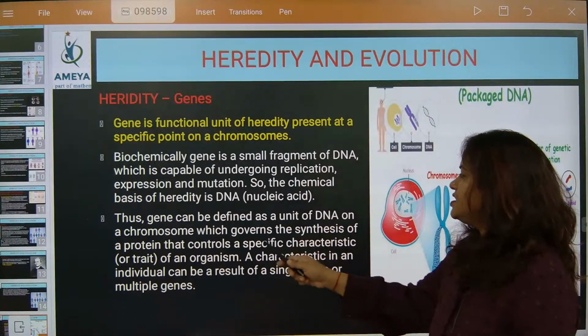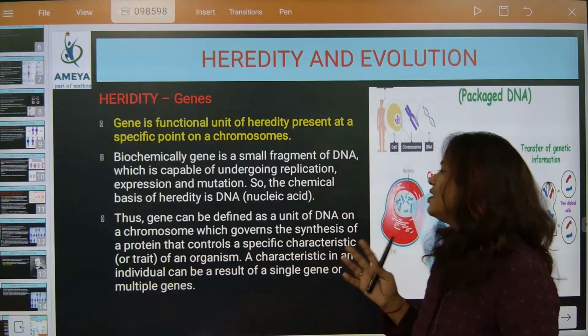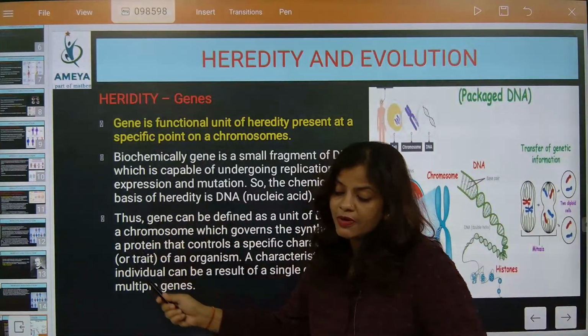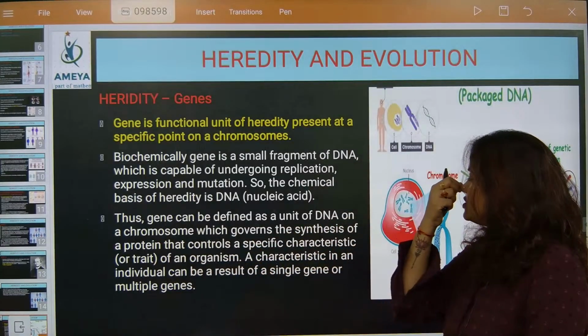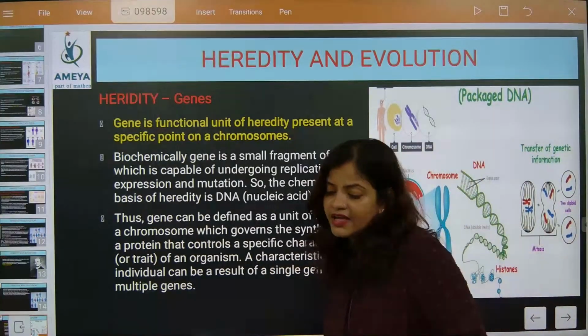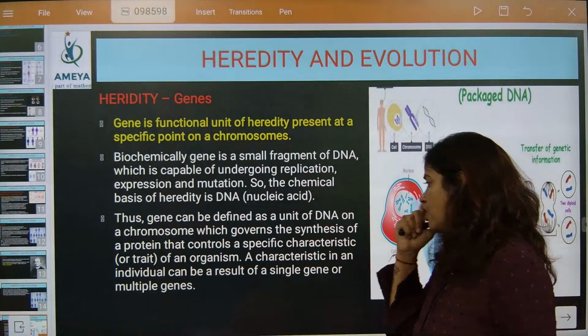So the gene can be defined as a unit of DNA. Yes, it is a unit of DNA. Underline this one, note down this one. This is the most crucial part, please. On a chromosome, it governs the synthesis of protein that controls the specific characteristics of an organism.